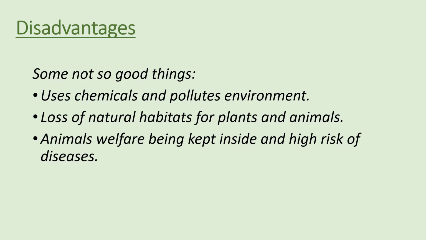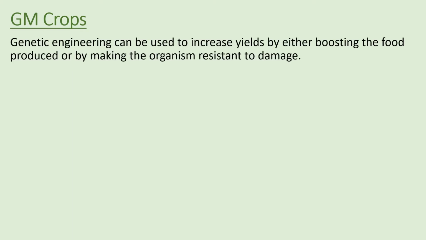The other thing that was mentioned was genetically modified crops. Genetically modified crops are crops that have a gene inserted into them that's not their own gene. Genetic engineering can be used to increase yields, either by boosting the food produced or by making the organism resistant to damage. We've already looked at genetically modified crops when we went over the video for genetic engineering. We might want to look at the genetic engineering video again.